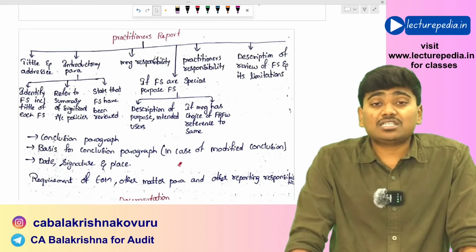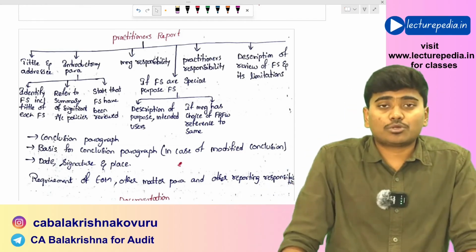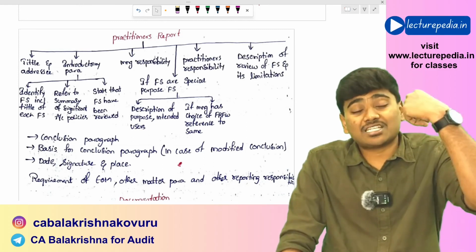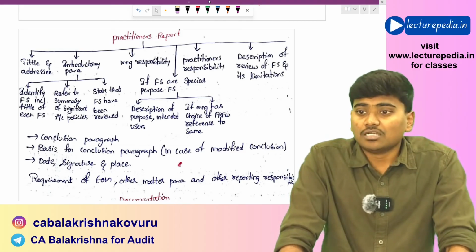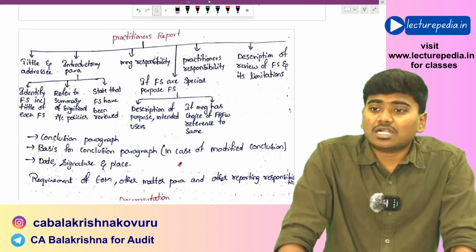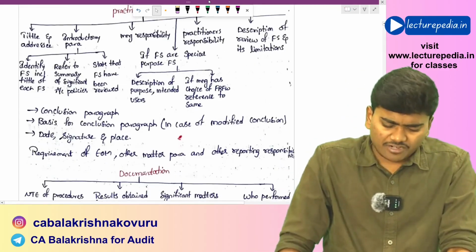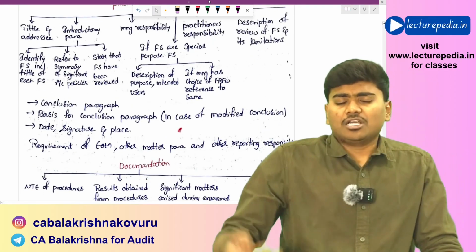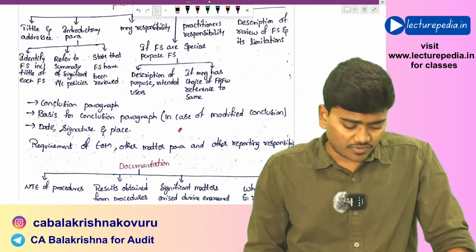And if management is having a choice for selection of the applicable financial reporting framework, then you need to specify that it is the responsibility of the management for selection of those applicable financial reporting framework. And you should also give description of review of financial statements and its limitations. And finally, there will be a conclusion paragraph, basis for conclusion paragraph, and date, signature, and place of the signature.